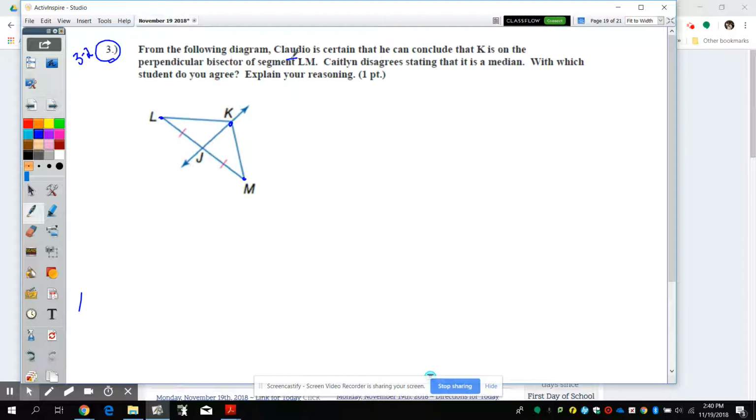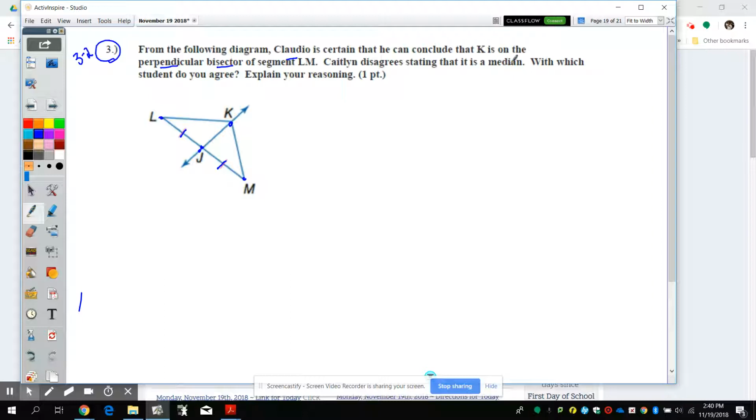Well, if Claudio was correct, we would need to see two things: perpendicular and bisector. Well, this is clearly bisecting it right here at point J, because we know that these two sides are congruent. But do we know that it's perpendicular? No. If it was, we would see a box, but it's not there. So that means that we don't know that it's perpendicular. All we know is that it's bisecting it, which brings me to my other one, a median.